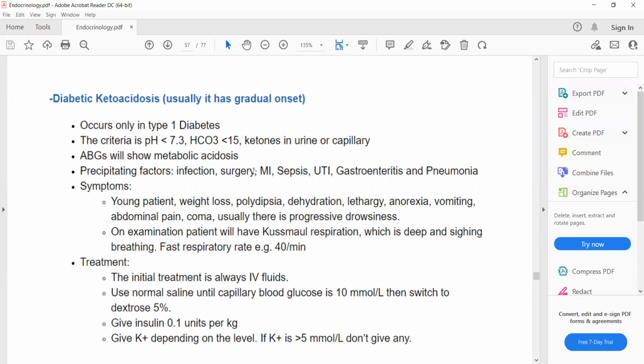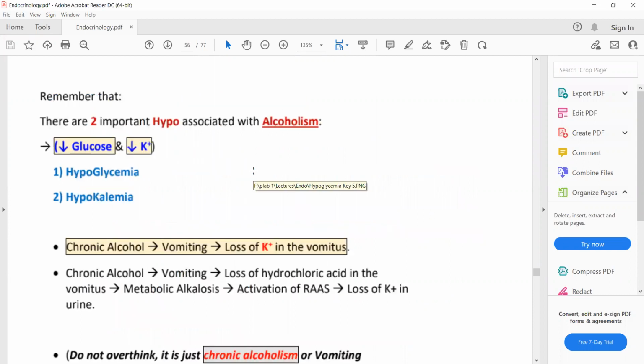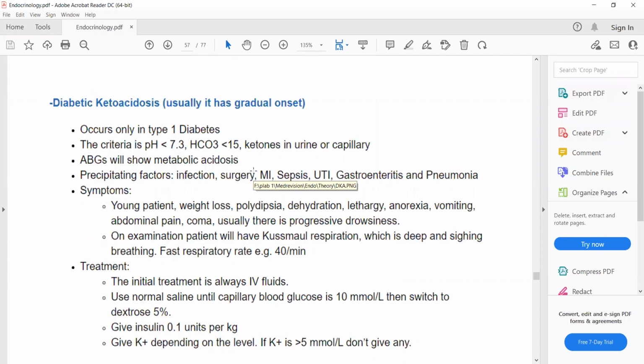Kussmaul respiration is basically deep and sighing breathing with a fast respiratory rate. So, vomiting, abdominal pain, coma, and Kussmaul respiration will be the signs and symptoms. And the investigation findings will be pH of less than 7.3, bicarb less than 15, and urinary ketones will be positive.